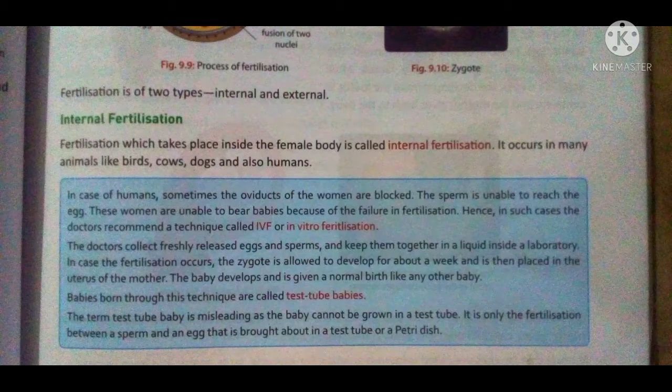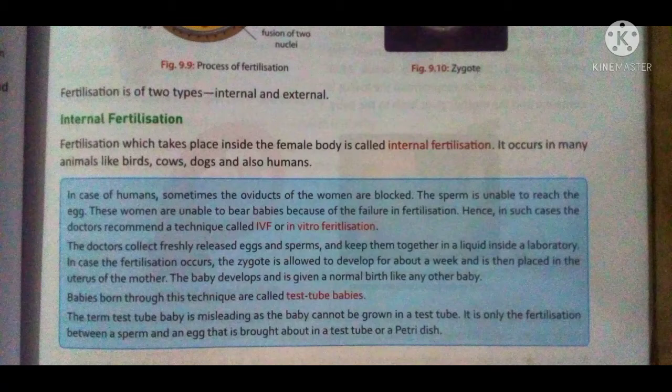Now what happens when the oviduct or fallopian tubes of the female reproductive system get blocked? What happens then? If the fallopian tubes in women are blocked because of some internal problem, so in this condition, is fertilization not possible? So this is a very important topic we are going to discuss, all of you. So be focused on it.